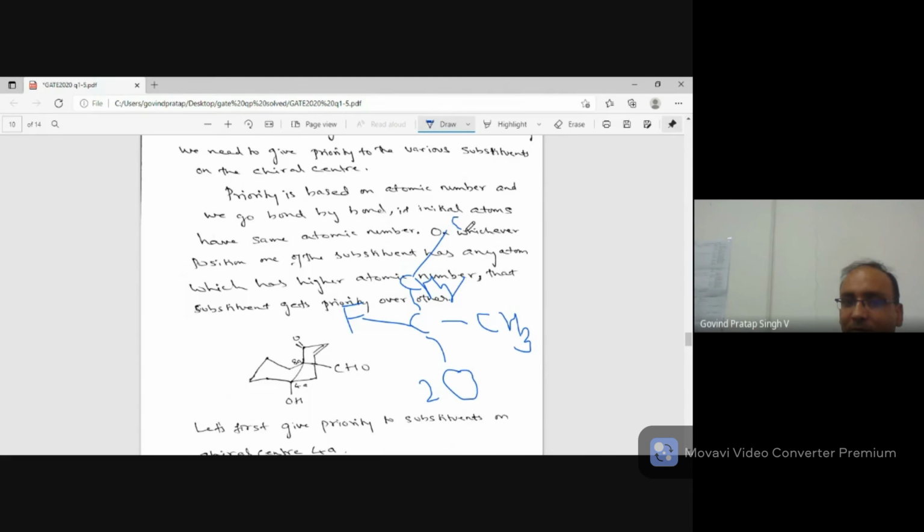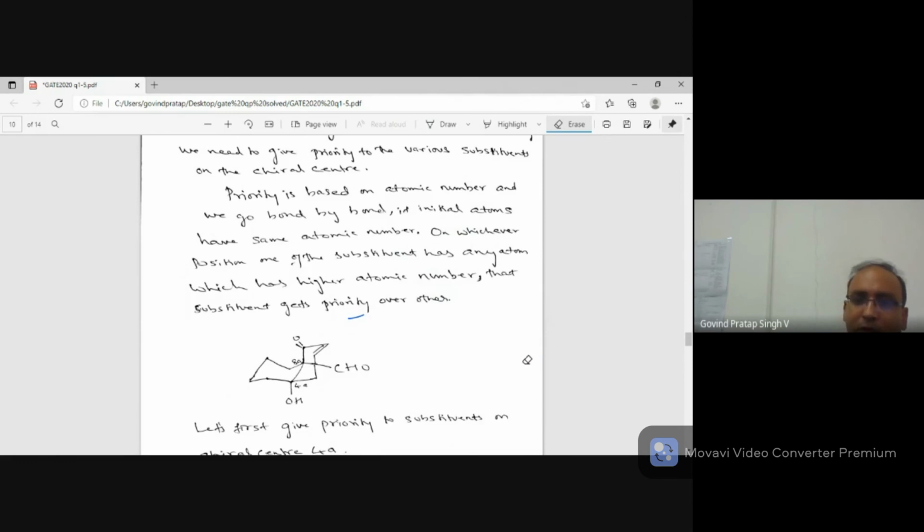We go step by step. Here the first bond we are not able to differentiate because the first bond is carbon. The second bond here is 3 hydrogens, whereas second here is 2 hydrogens, 1 carbon. Always look for the atom with highest atomic number. So here there is carbon, whereas here there is no carbon. So this will get more preference than CH3. This is the basic criteria for giving priority.